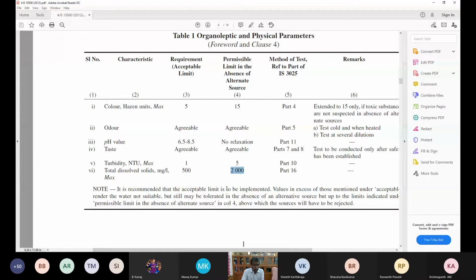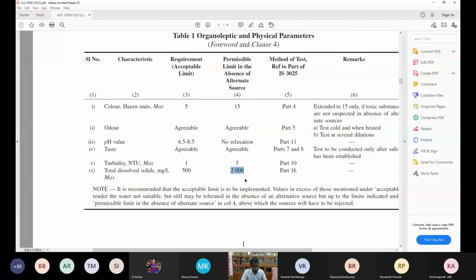Okay, don't use RO water. That's what people used to say. Don't use RO water extensively, because RO, reverse osmosis plants or treatment systems, will remove all the solids. So when the standard itself says it may go up to 2000 milligram per liter.